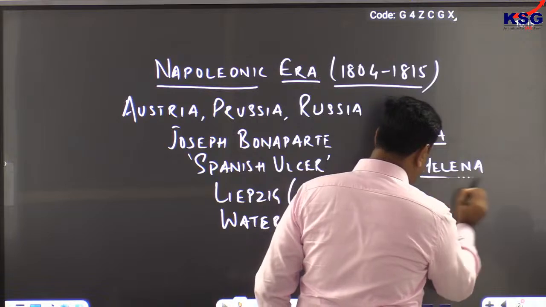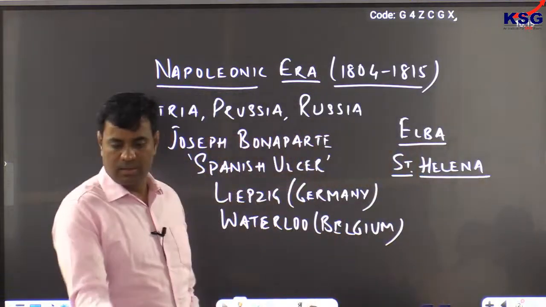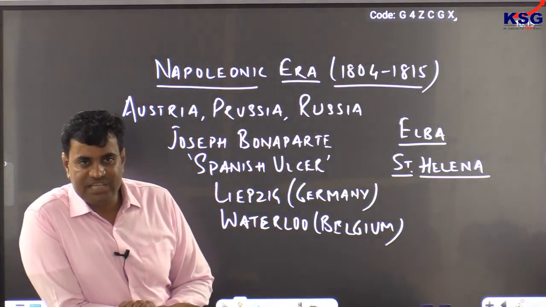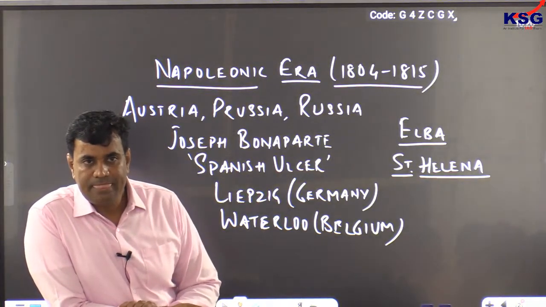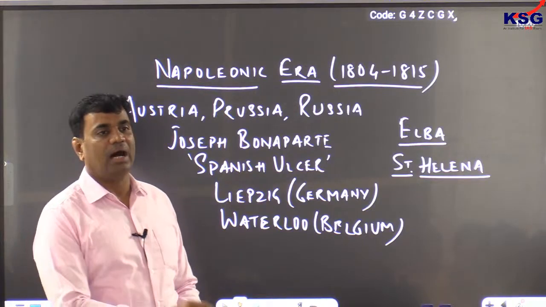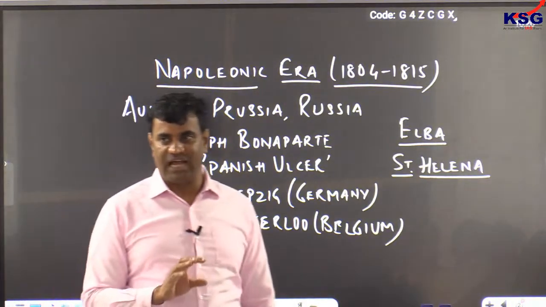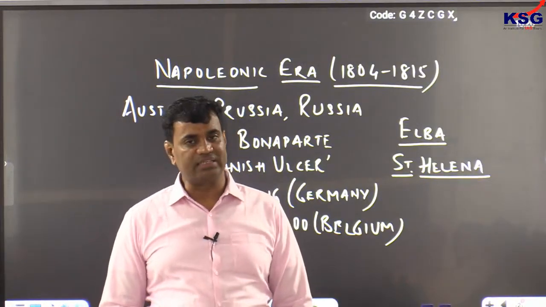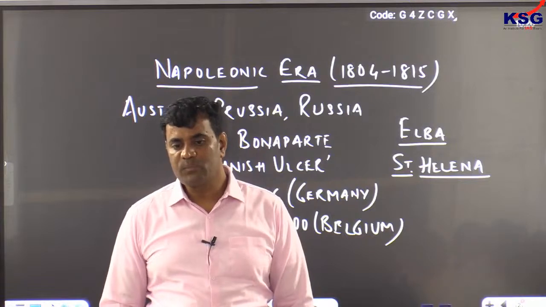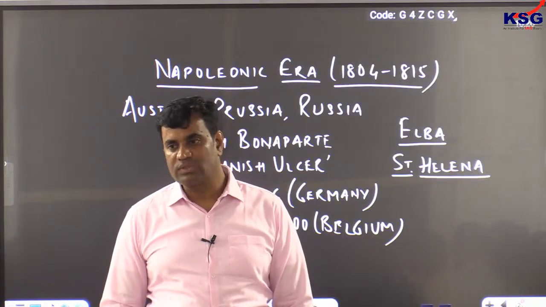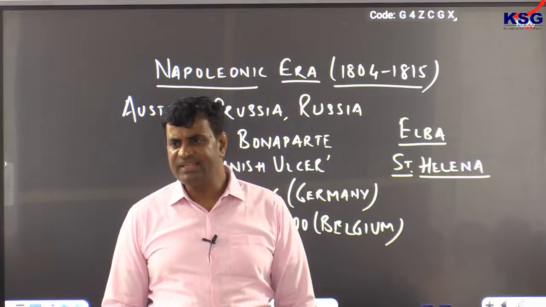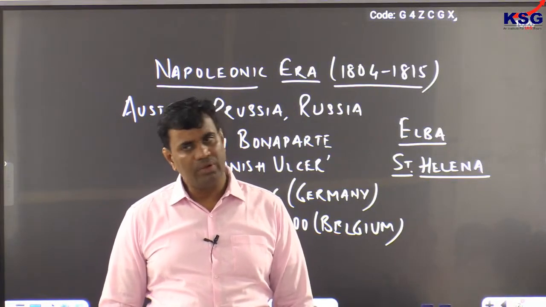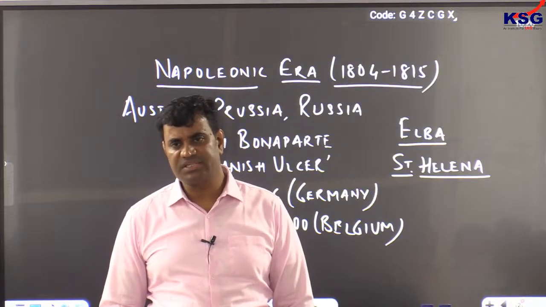And exiled to the island of St. Helena in the South Atlantic, where he survived for another 6 years.